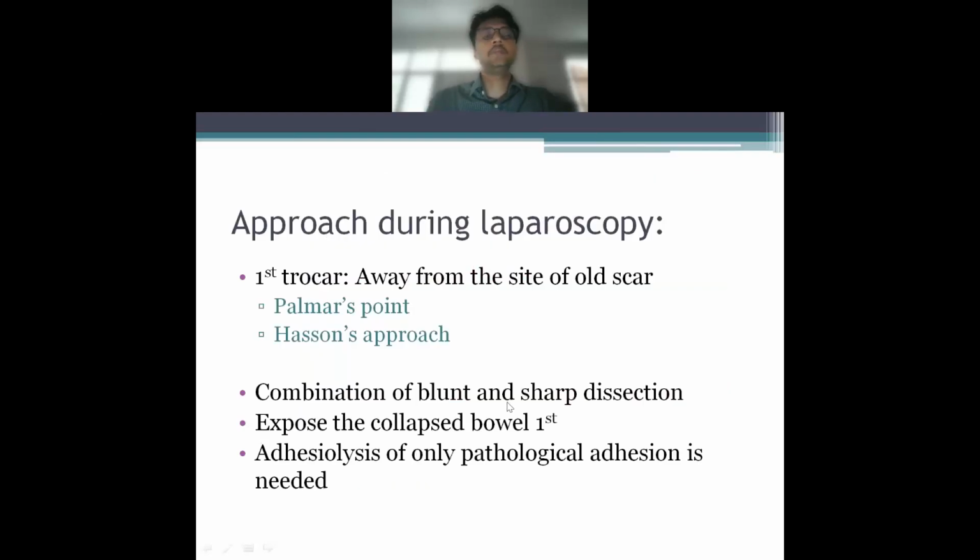Now, how to approach during laparoscopy? Remember, the first trocar should always be away from the site of the scar. You can approach it at the Palmer's point or the Jain's point. You can go ahead and do a Hasson's approach. It's a viewable approach, and it is actually the safest approach in cases of intestinal obstruction. Next, you have to apply a combination of blunt and sharp dissection. You have to expose the collapsed bowel first, and adhesiolysis of only pathological adhesions is required. We always have a tendency to do adhesiolysis of all the adhesions, but it is not required. Only pathological adhesions need to be lysed.